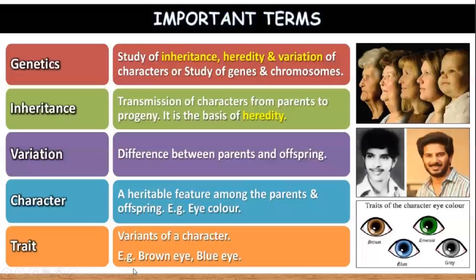This is all very, very important. Some of the important terms. First is genetics. Genetics is the study of inheritance, heredity, and variation of characters, or it can be the study of genes and chromosomes. Clear with the first definition for genetics? Guys, after I finish each definition, you can comment clear.